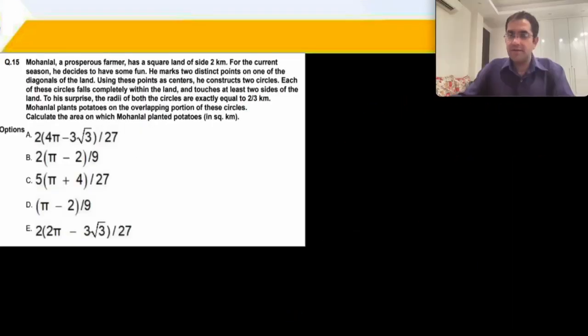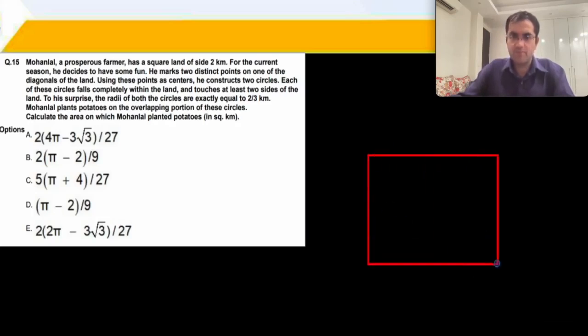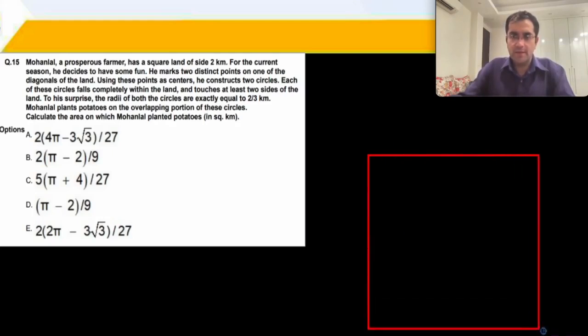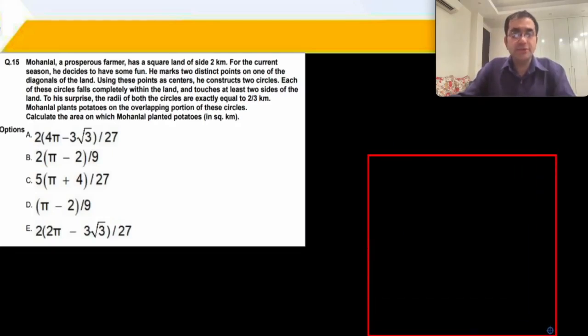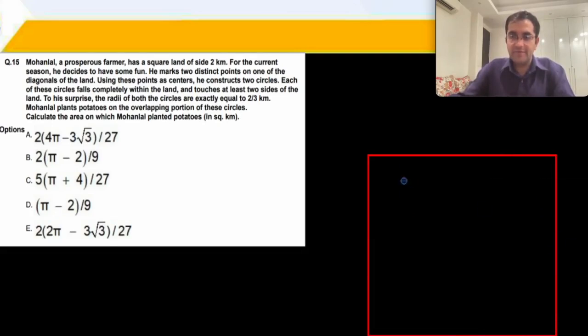The next question is not very difficult. We want a square inside a square. He decides to have some fun. So let's see what his idea of fun is.